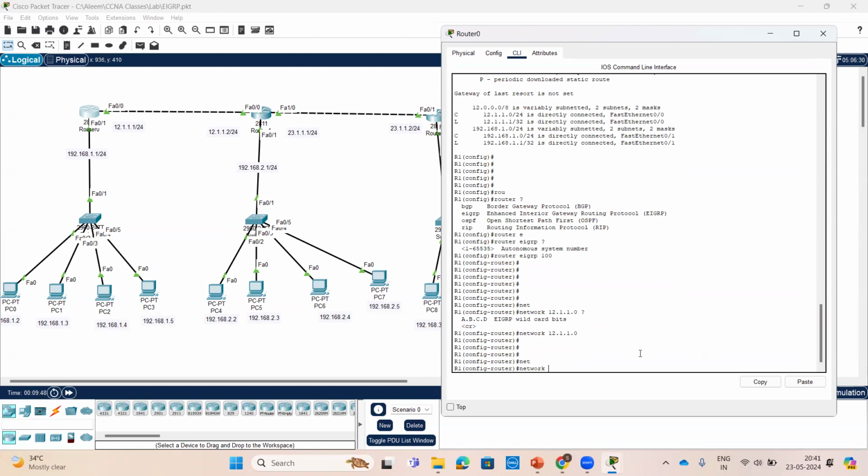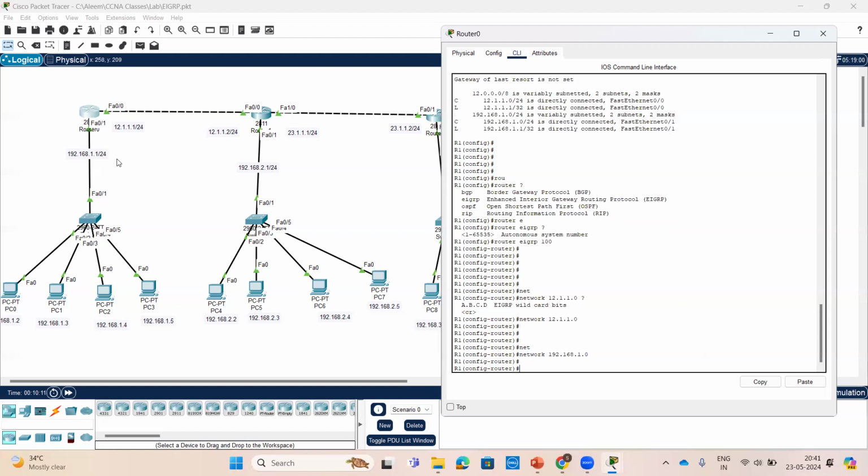But whenever you are doing summarization, that time you should have to give the wildcard mask. Now we are not doing any summarizations. And network 192.168.1.1, I'm advertising this network.